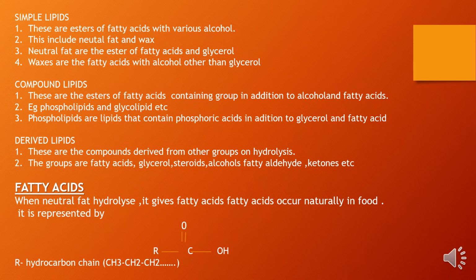What are fatty acids? When neutral fat hydrolyzes, it gives fatty acids. Fatty acids occur naturally in food, and it is represented by the formula R-COOH, that is C, single bond OH, single bond R and double bond O. R represents the hydrocarbon chain. It can be CH3, CH2, CH2, CH2 and so on, depending upon the number of carbon atoms. So we have done this.